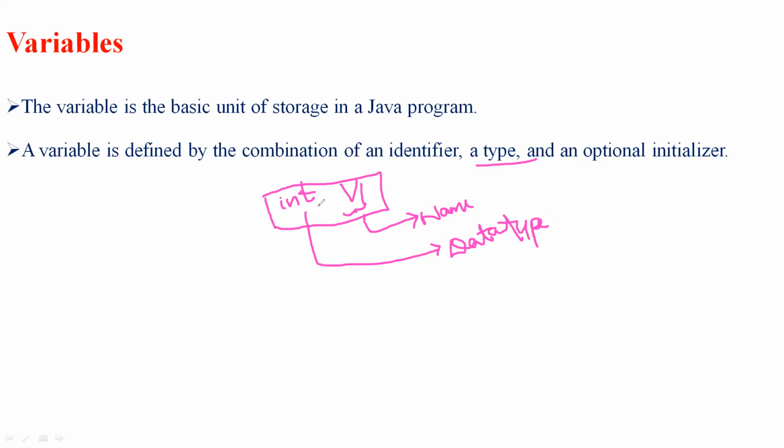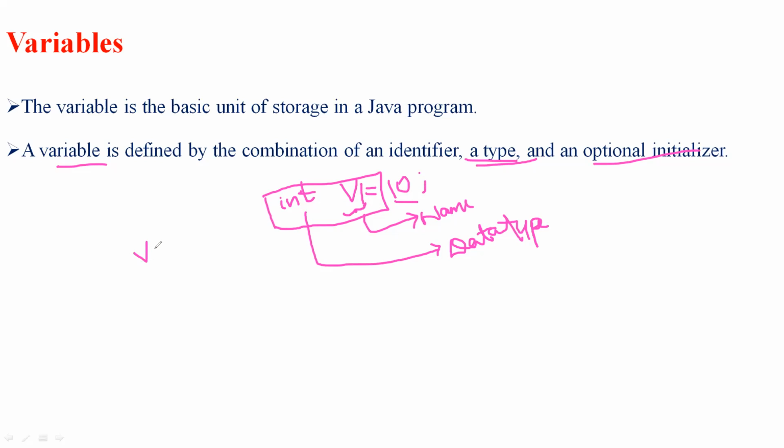Whenever we declare or initialize any particular variable, we have to specify a type. We can also initialize some values for a particular variable. For example, here I have declared int v1. In order to initialize it, I may write int v1 equals 10. Now in this example, 10 bytes of memory is allocated for the variable called v1.